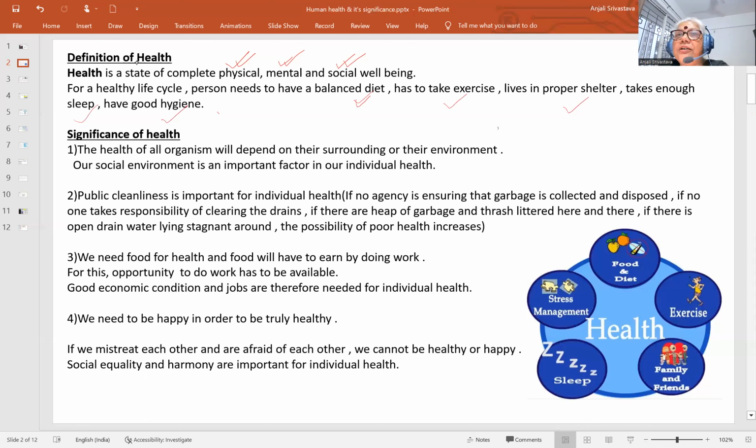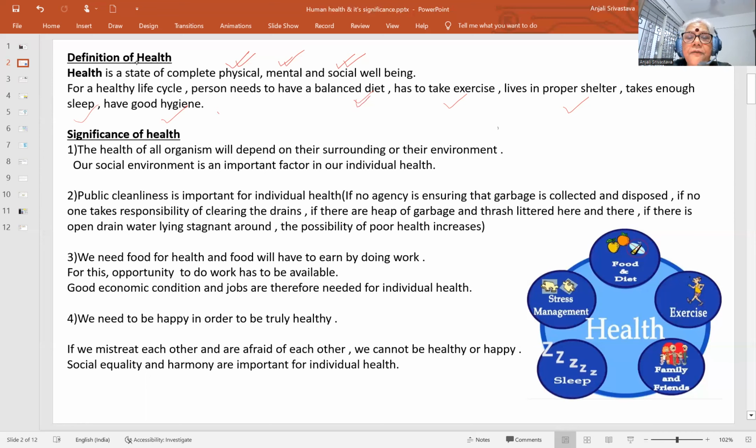Live in proper shelter, the living surroundings should be balanced, with good external and internal factors. Enough sleep should be there. Proper sleep is said to be 7 to 8 hours, and in kids up to 9 hours. Then good hygienic conditions.